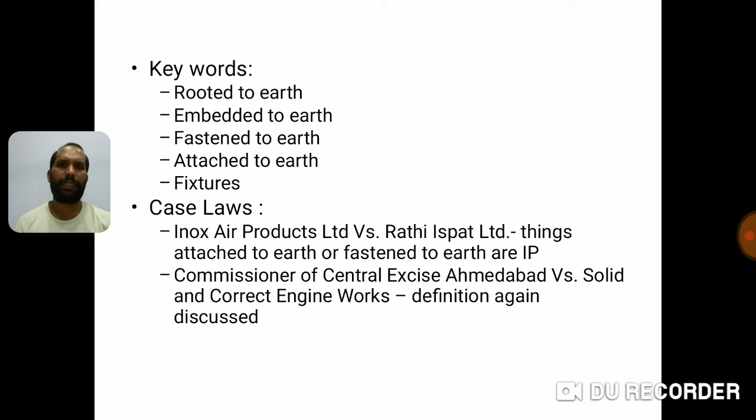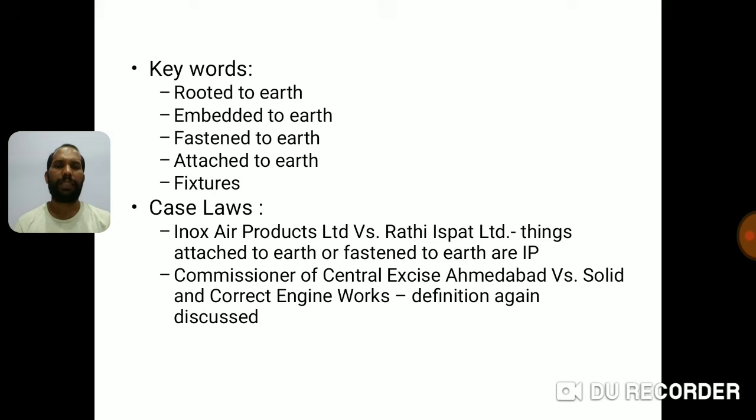Keywords to be remembered. One is rooted to earth, majorly tree. Embedded to earth is building, wall, fence. Fastened to earth or attached to earth, then you have fixtures. Fastened or attached to earth, you can think of machineries. Fixtures, you can think of lights, fans and other stuff.